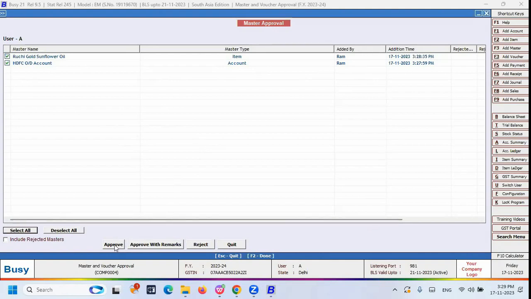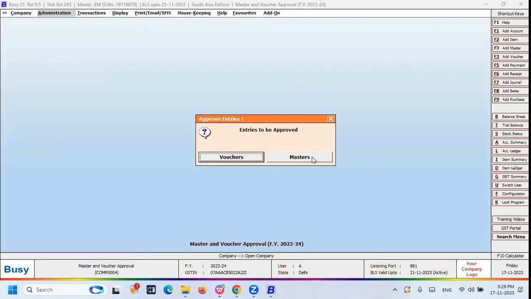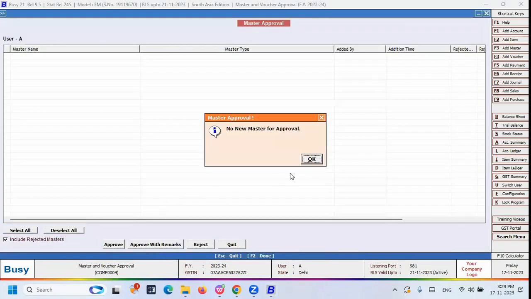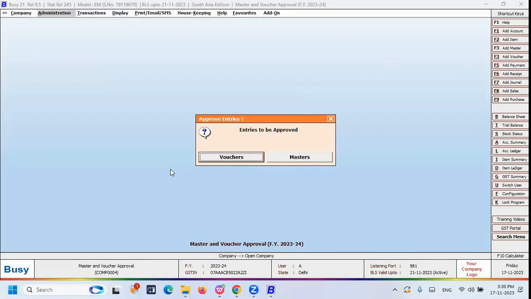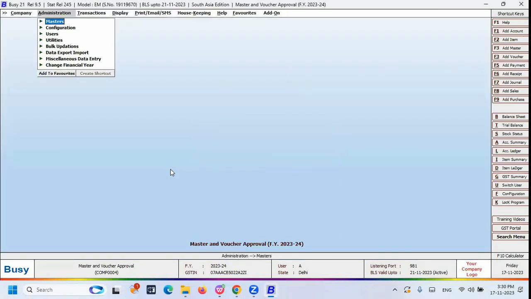And at the bottom of the screen, you have the option to approve it. You can click the approve option to approve, or else you have the option to reject it also. Rejection, approval, everything is available here. So this is the way the master approval takes place.